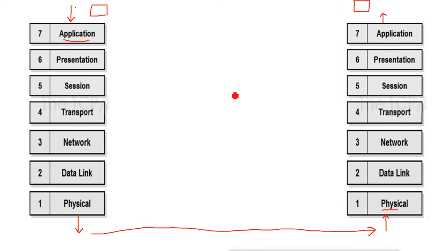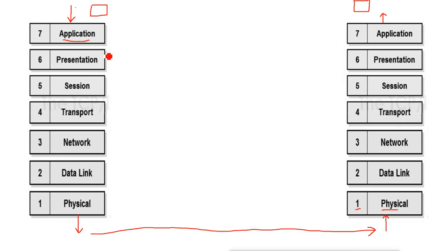So when we write the layers, we write it like the data is exiting, going out of your system. So the first layer we write is the application layer, and the last layer we write is the physical layer, because we are writing it like the data is going out. But when we talk about the numbers or positions of the layers, the first will be the physical layer. These numbers are given from the destination side.